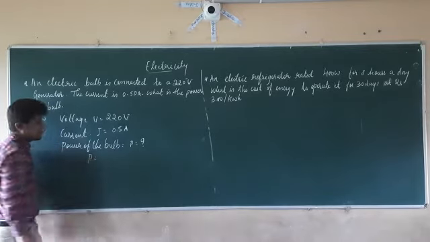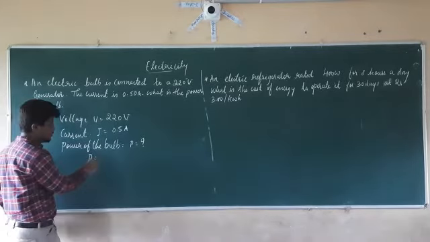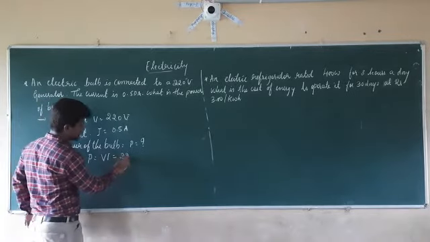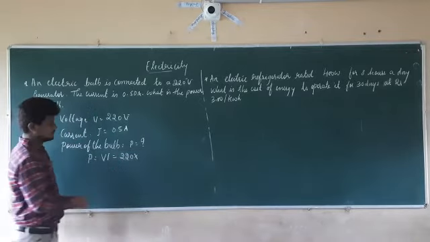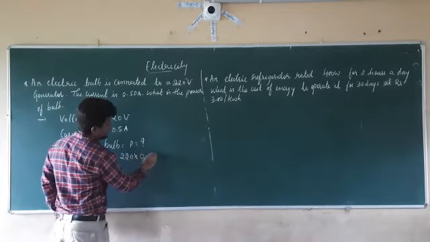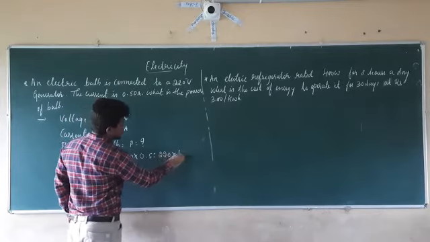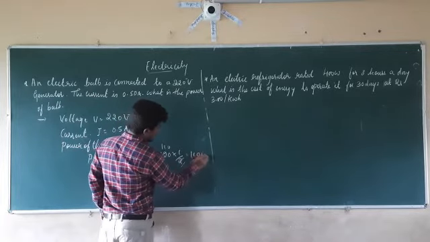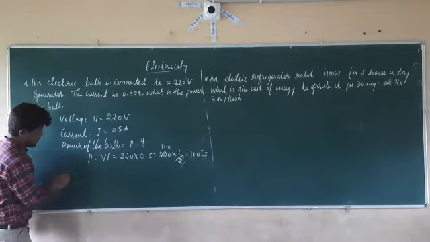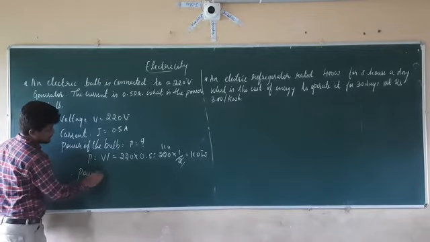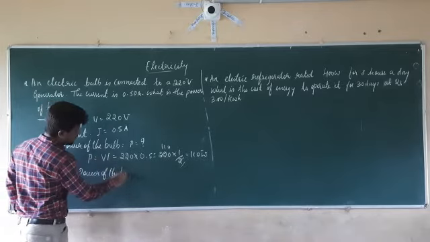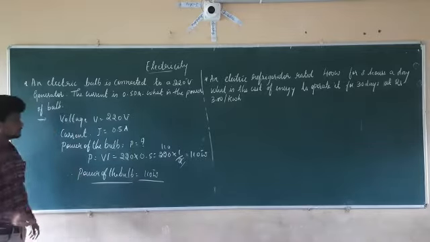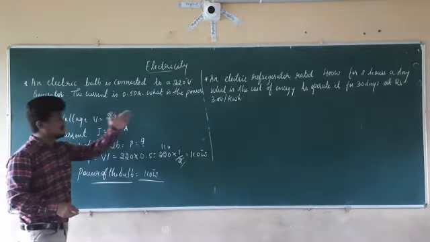Since we know the formula for the power, P equal to V into I. So that is equal to, what is the value of V here? It is 220, into 0.5. So which is equal to 220, 0.5 can be written as 1 by 2. So 2 1s are 2, 2 1s are 2, 0. So that is equal to how much? 110 watts. So the power of the bulb is equal to 110 watts. Right. So this is the answer for this question.